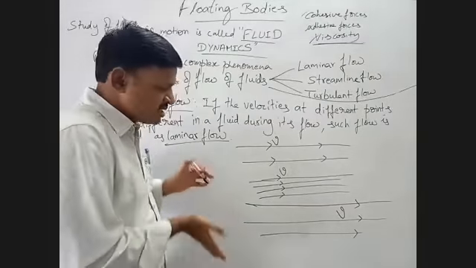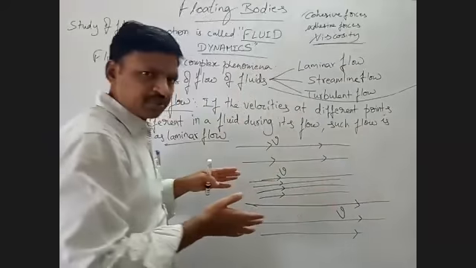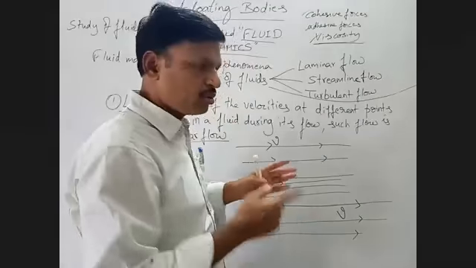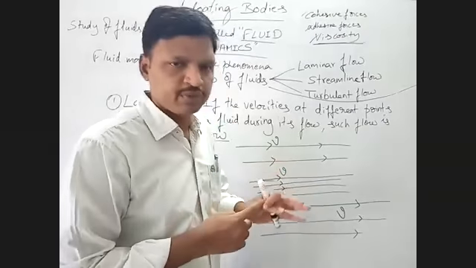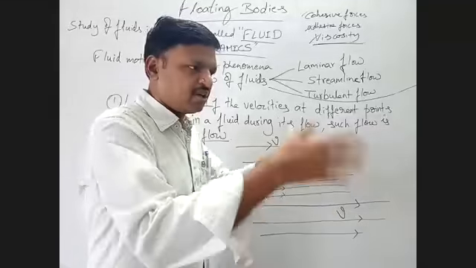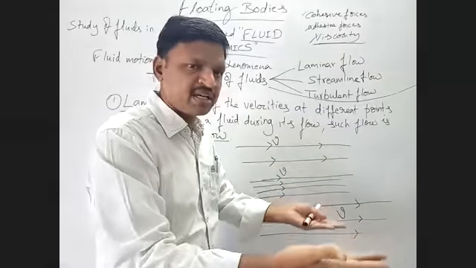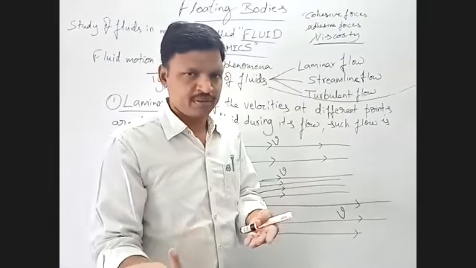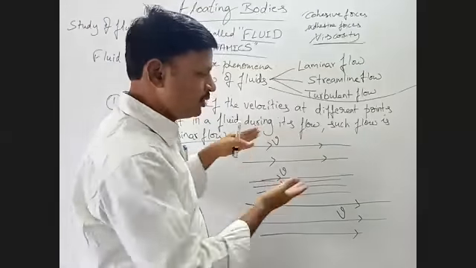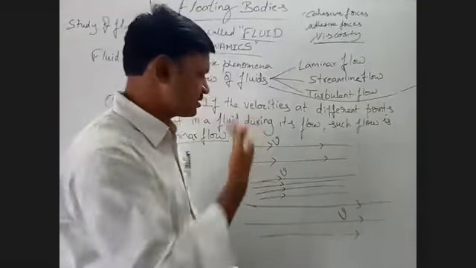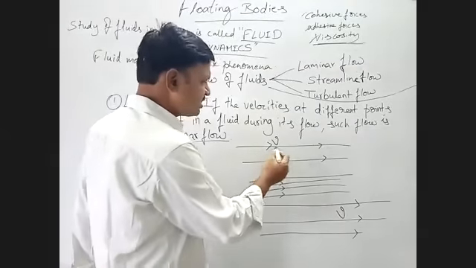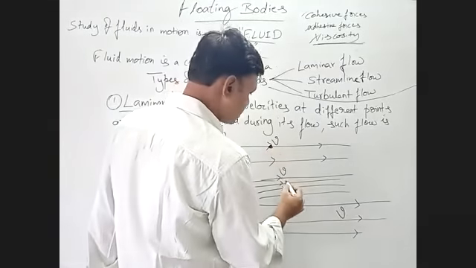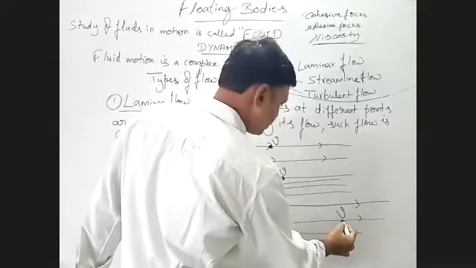So this process means if a fluid is flowing, suppose in a particular area, that could be a gas or a liquid, whether in the open air or in an enclosed space, for example a pipe. If the fluid is flowing like this, the velocities are different at different points.